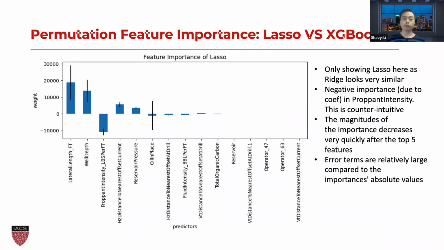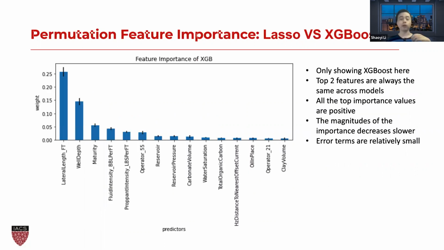In order to learn more about the models, we actually look into the permutation feature importance, just showing lasso versus XGBoost for simplicity. For lasso, we can actually see the negative importance in component intensity, which is counterintuitive, and the magnitude of the importance decreased pretty fast, and error terms are relatively large compared to the absolute values of importance. If you see XGBoost, still the top 2 features are the same. However, all the top importance values are positive, and the magnitude of the importance decreases slower. Error terms are also smaller.